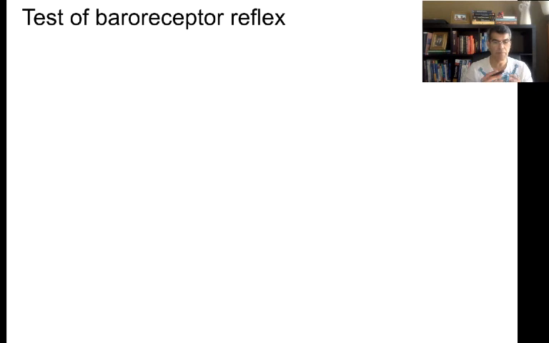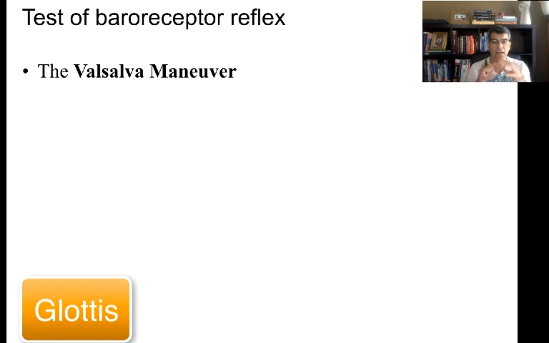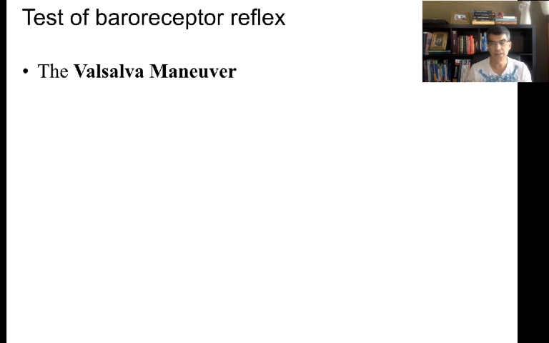To make sure that the baroreceptor reflex, what we explained, works properly or not, we do a test in the clinic. It's called Valsalva maneuver. By doing Valsalva maneuver, you're going to increase the pressure inside your chest and abdomen. Remember when you go and defecate, what do you do? You close your glottis and increase the pressure inside the abdomen. That's how you defecate. Well, the technical or medical terminology for that is Valsalva maneuver. So you tell the patient, I want you to basically push as you do in the bathroom.